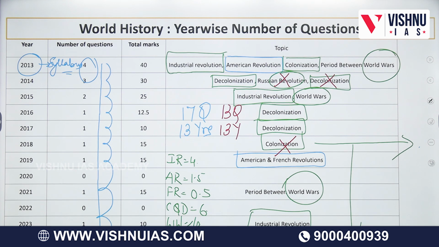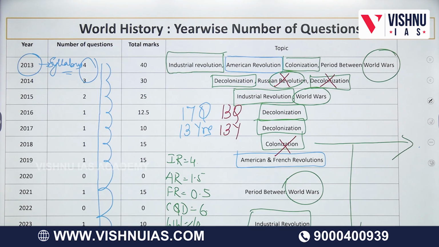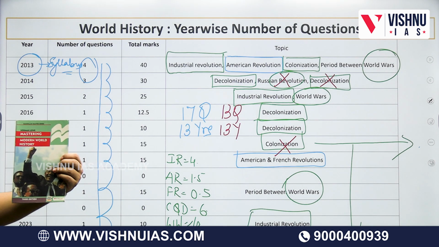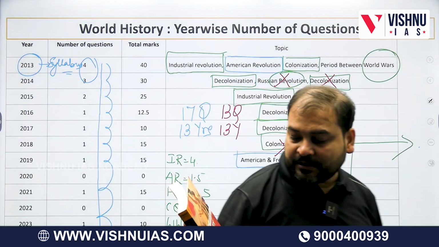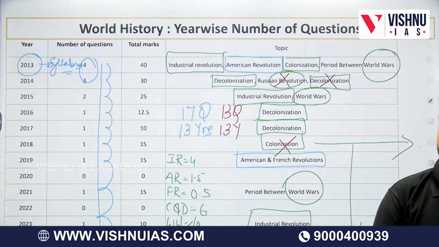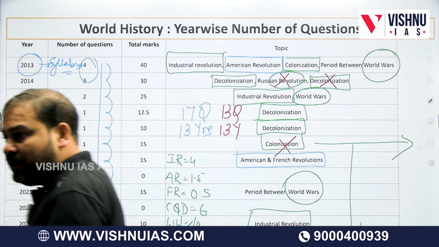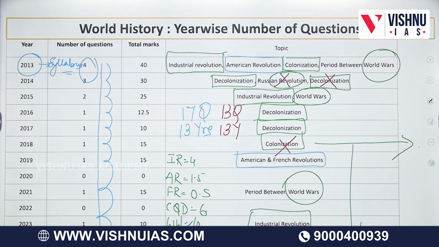So notes play an important role because, see, I have brought two books also for you. One is Norman Lowe, a very famous book, and the other is Ranjan Chakravarti's book. Now, if you see, this is almost 500 plus pages, and this is almost 400 plus. I cannot ask you people to go and read these books, because again, you will say, sir, one question. No, we should be thinking about this: if they would have given me 10 questions, I would have asked you to read it 10 times. If they are giving you one question, then as a teacher, it is my responsibility that I read this book.